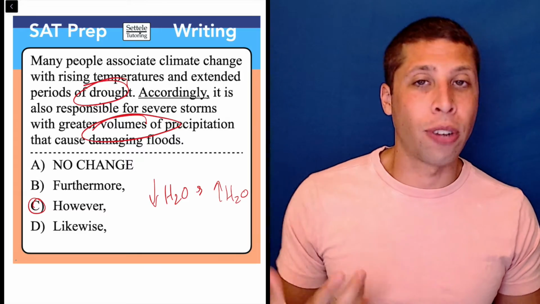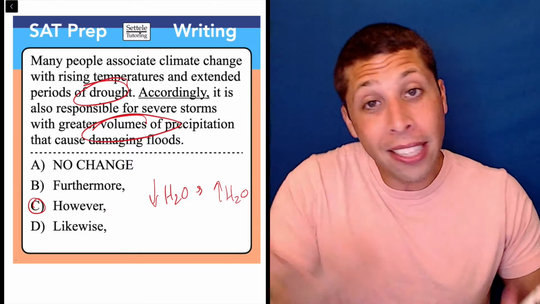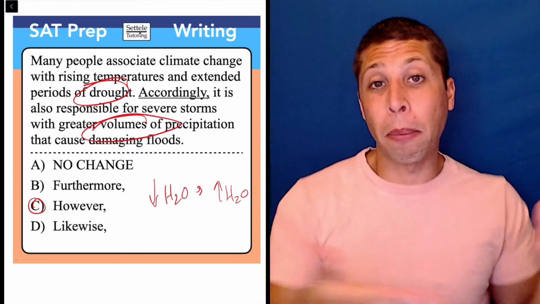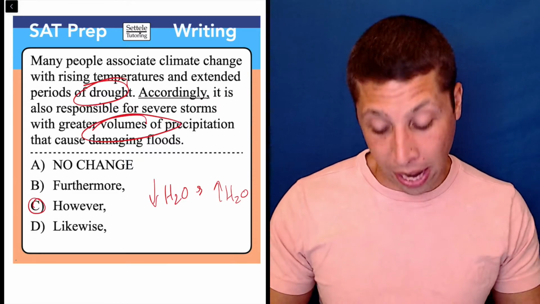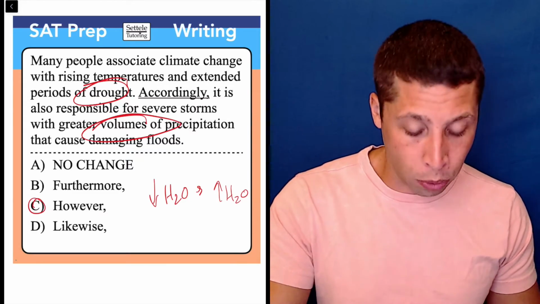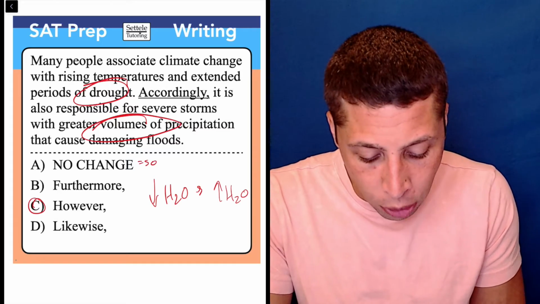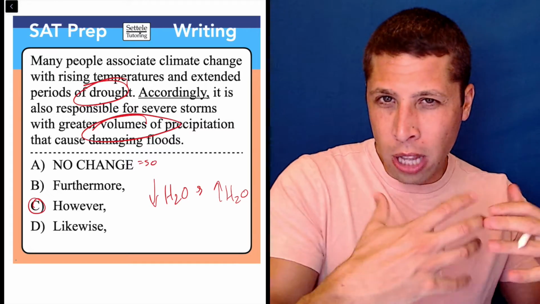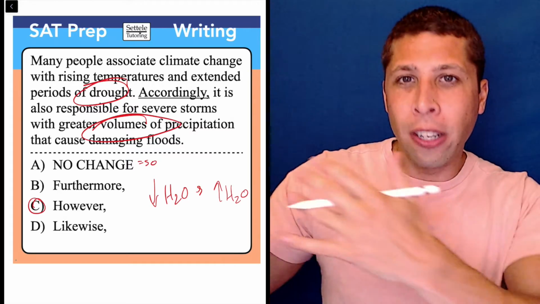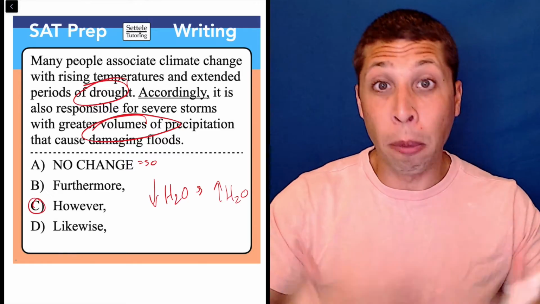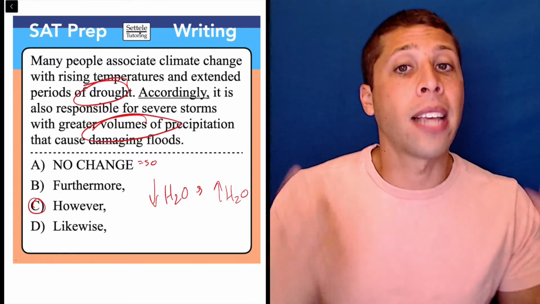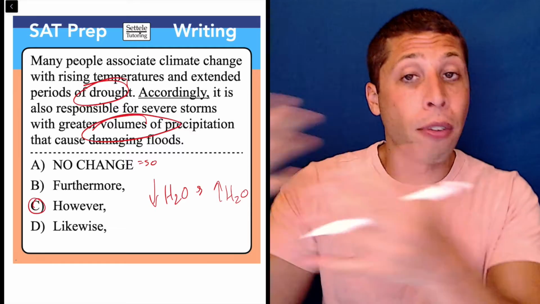We need that contrast word. It's sneaky, but it's still provable, right? We can point to specific parts of each sentence and say, there is my contrast. Now, just to be clear about what the other words mean, accordingly is kind of like the word so. And so the floods are not caused by the droughts. That would be kind of what that would mean. They're both caused by climate change. So this is not like the second sentence is an effect of the first.